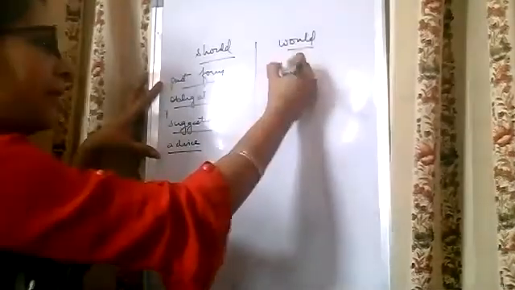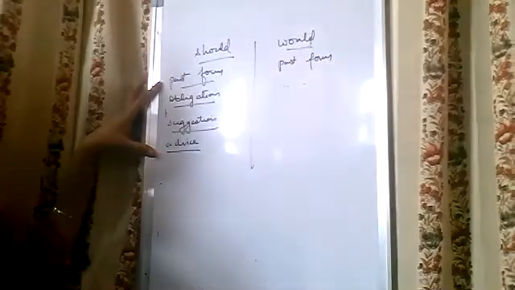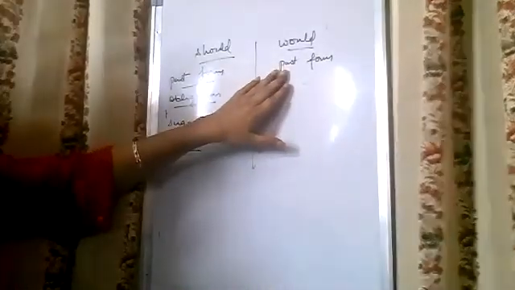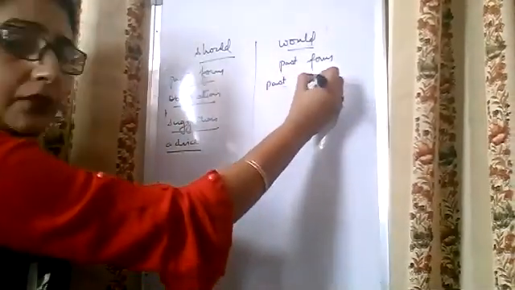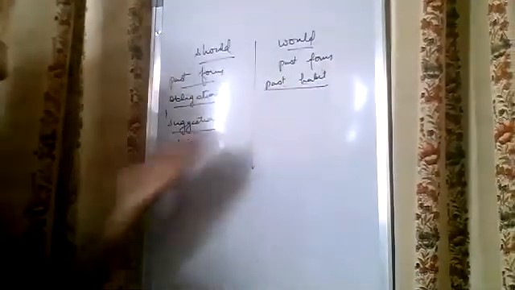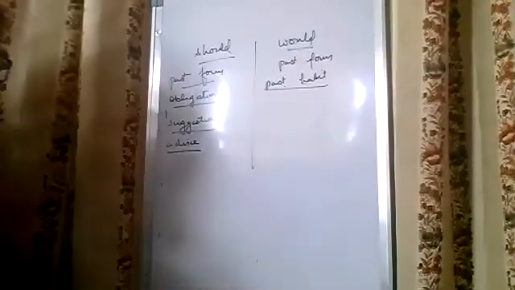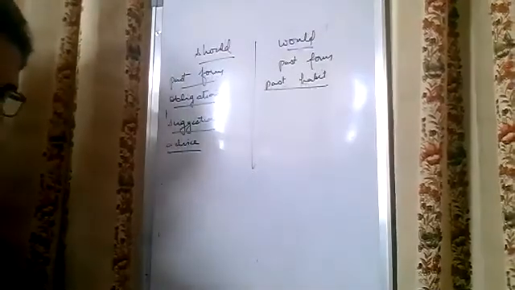Now would, again, is the past form of will. In case when we change direct into indirect, will changes into would. Next, it is also used for past habit. How is it used for past habit? See, for example, Gandhiji would spend every day. He would sit and talk for long hours. It means that it was the habit in the past. This is the reason why we are using would.